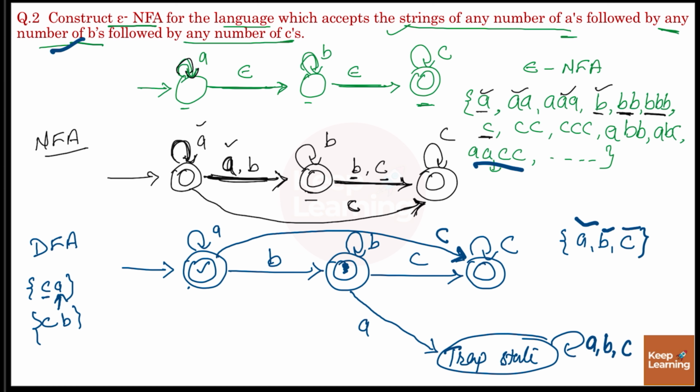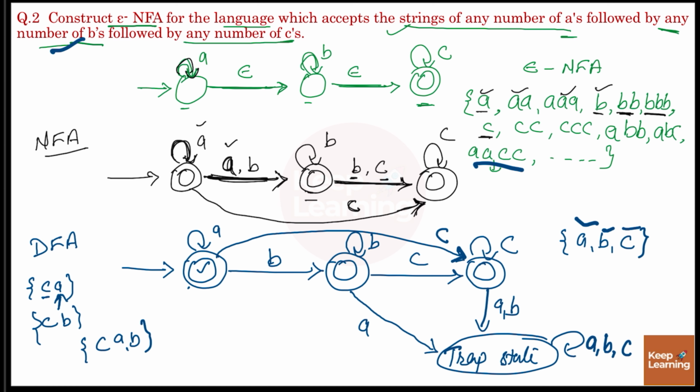Now from this state also we have defined the transition of A, B and C. Now we have to define the transition of A and B from this state. Again, after reading C, you can't read A or B. So the transition of A or B will be defined here. So this is our final DFA corresponding to the given language.